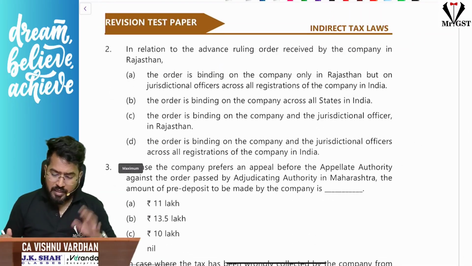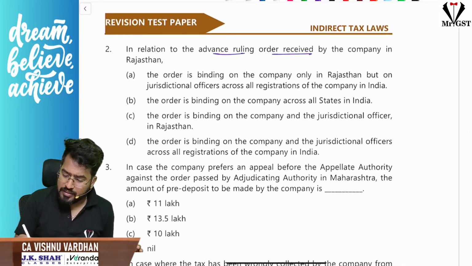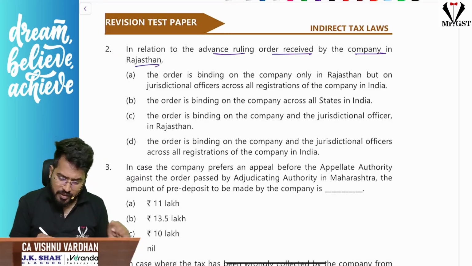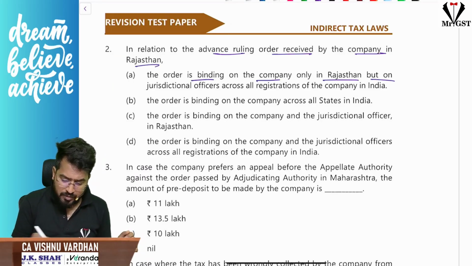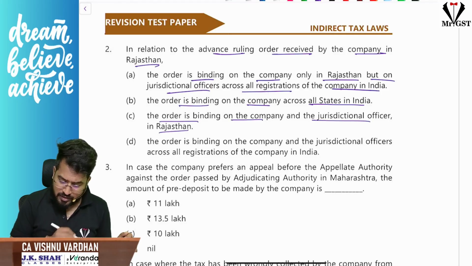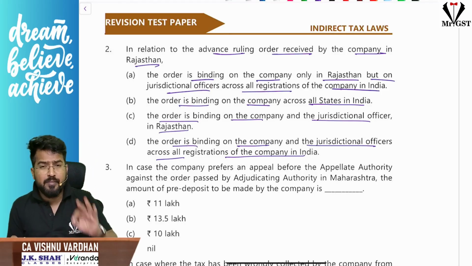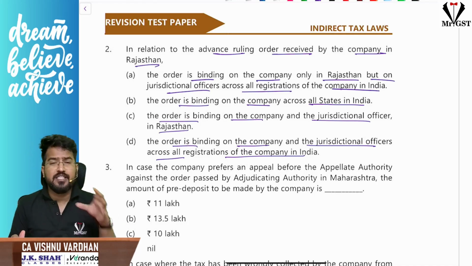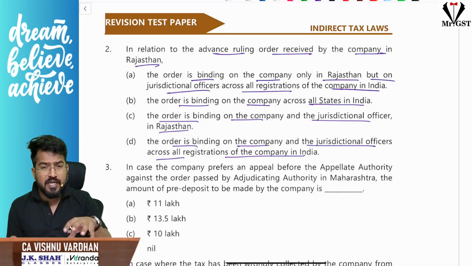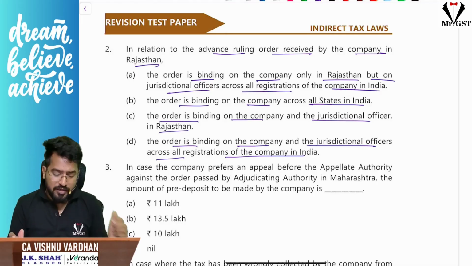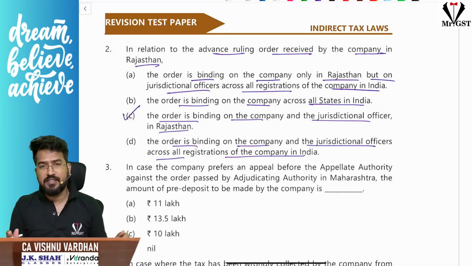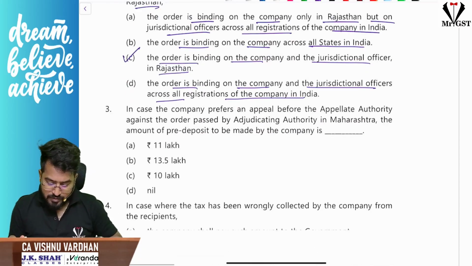In relation to advance ruling order received by the company in Rajasthan, the order is binding on the company only in Rajasthan but on jurisdictional officer across all registrations of the company in India. The order is binding on the company across all states in India. The order is binding on the company and jurisdictional officer in Rajasthan. The order is binding on the company and jurisdictional officers across all registrations of the company in India. See, when you take any advance ruling in any state, that advance ruling will be applicable only for the respective state, and it is binding only on the company in that state, its branch, and the jurisdictional officers of that particular state, not across India. So option C will be the answer here. Without reading the case study, we are done with this question.